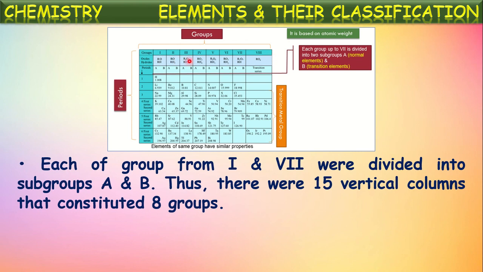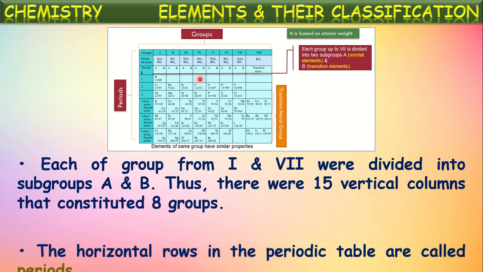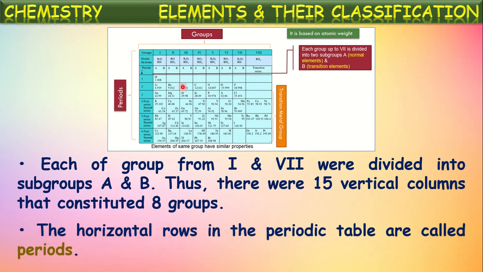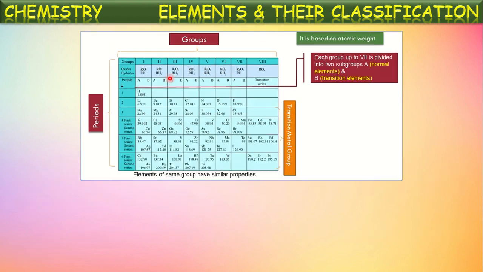And in these 8 groups, the first 7 groups, except the 8th group, are divided into 2 subgroups A and B. So totally these are 14 plus 8th group 1. Totally there are 15 columns constituting majorly 8 groups. And these horizontal rows are called the periods. Okay, vertical columns are called groups, horizontal rows are called periods in this table.